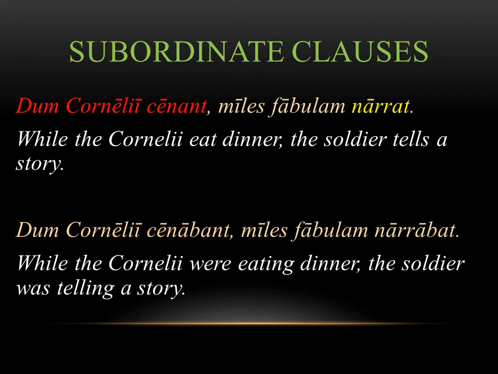Look at the first sentence. The subordinate clause is while the Corneliuses eat dinner. The main clause verb is narrat, which says the soldier tells a story. Cēnant and narrat are both in the present tense. Look what happens when we change the subordinate clause verb though. Instead of cēnant, you have cēnābant, which means the Corneliuses were eating. Now the main clause verb is narrābat, which means the soldier was telling a story. You flipped both verbs to the imperfect tense.